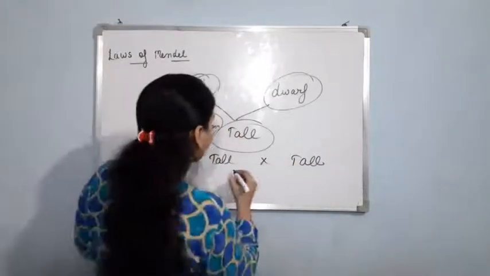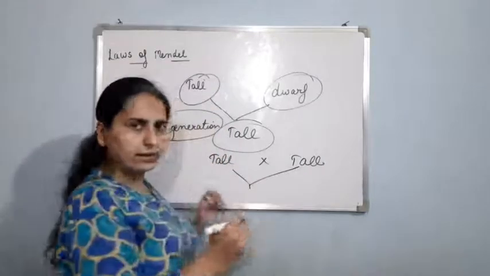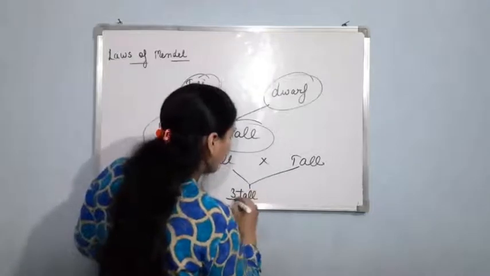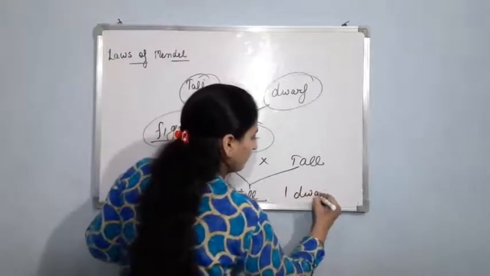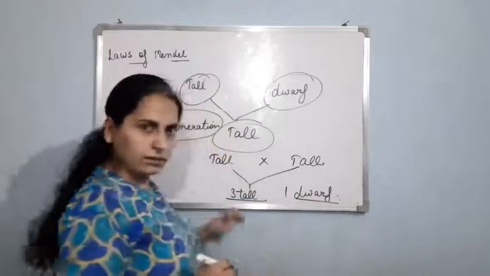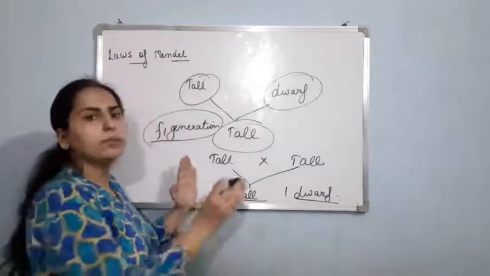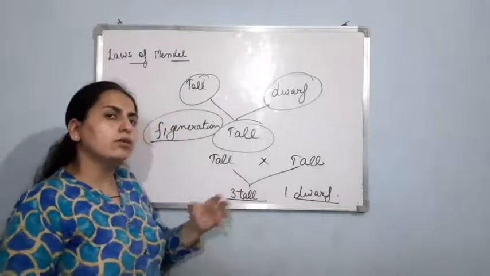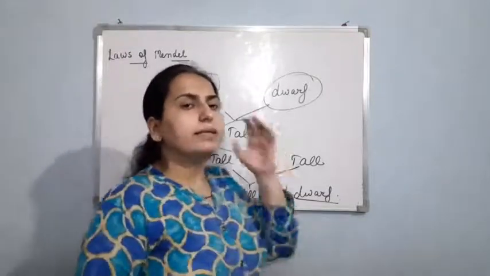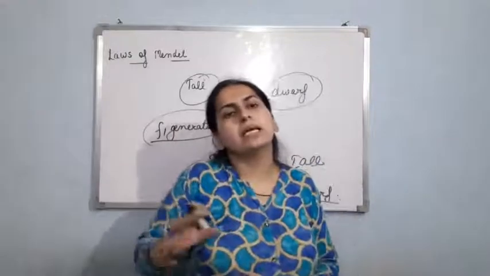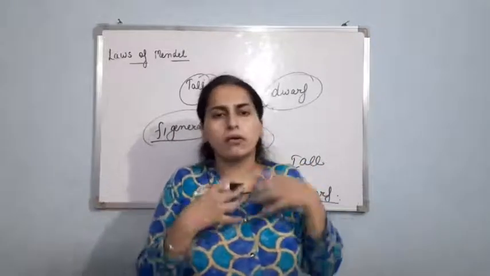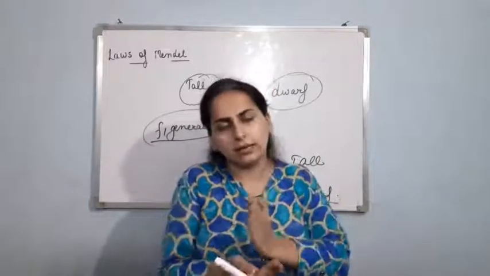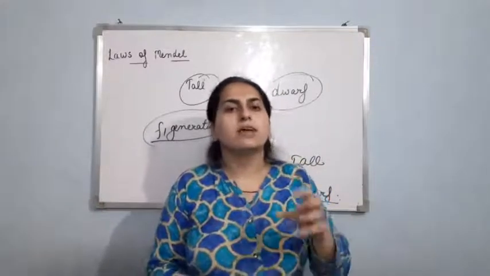Clear? So now when he bred them, he observed that 3 plants that were produced were tall, but one was dwarf. Okay, now he observed that when he bred the 2 tall plants, then 3 were tall, but one was dwarf. Now he was thinking that there must be something that is being inherited, that is being passed from one generation to another generation, right? And that thing, he named it as factor.